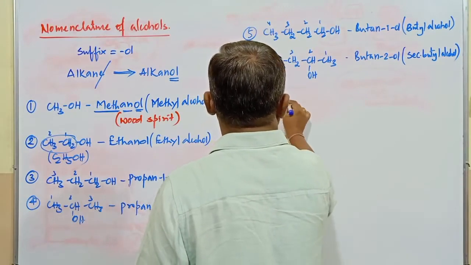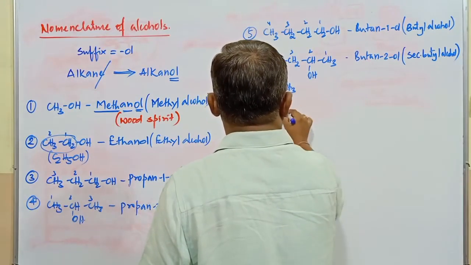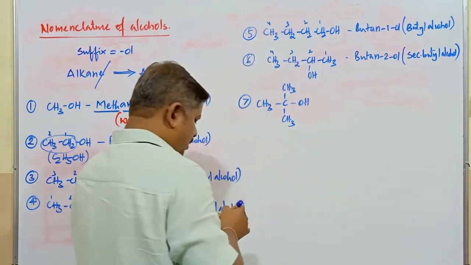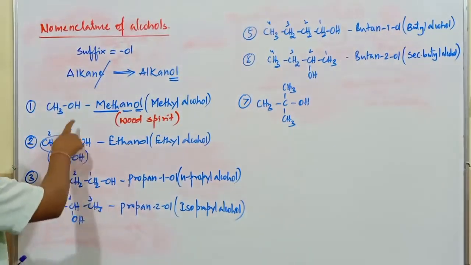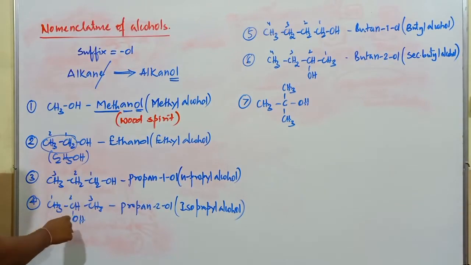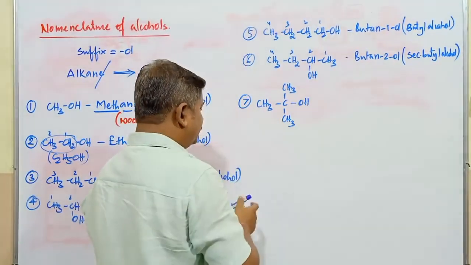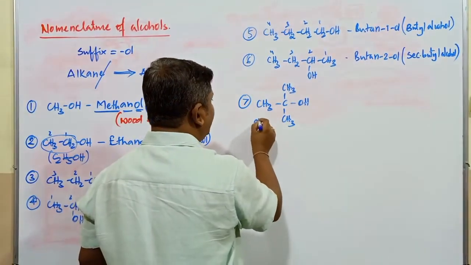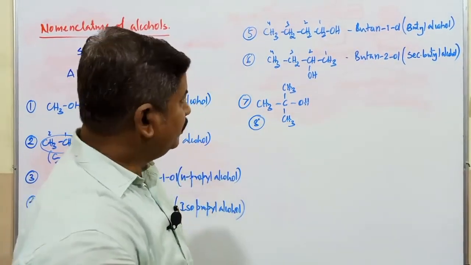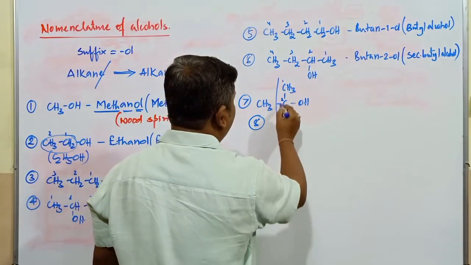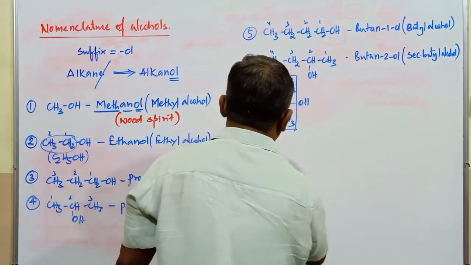Like that, we come across many compounds. Now it is CH3, and this is going to be OH. Now this is primary. This is secondary. This is also primary. Just observe here, it is secondary. What's the nature of this one? It is going to be a tertiary alcohol. What's the number of carbon atoms in the longest chain? This is 1, this is 2, and this is 3. 3 carbon atoms are present in the longest chain.